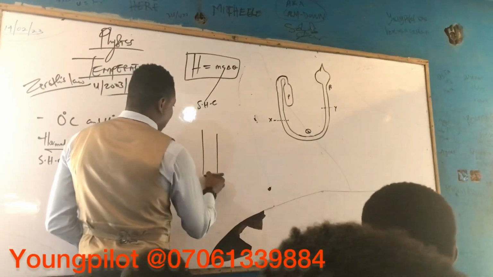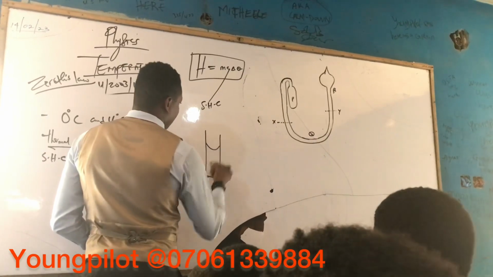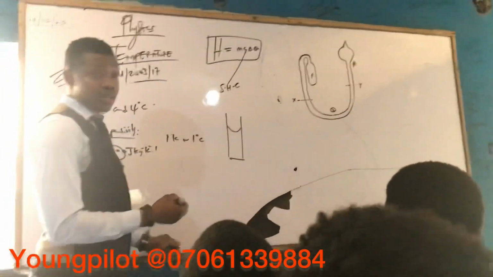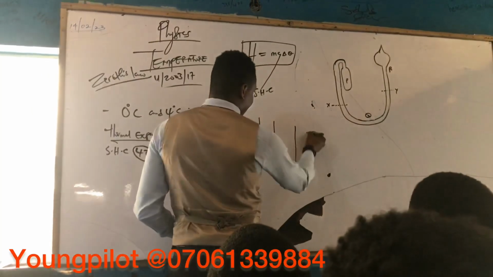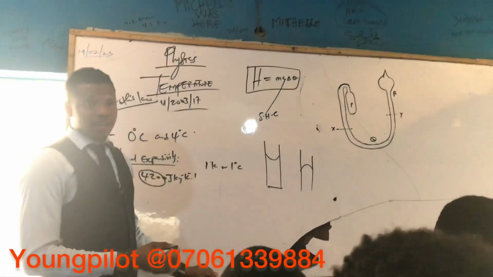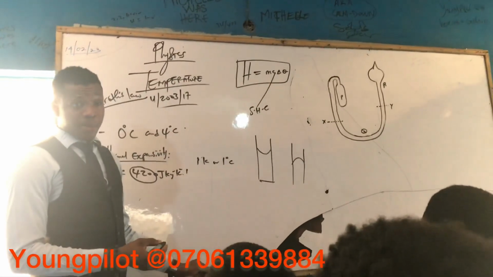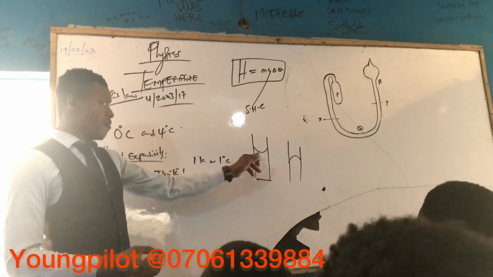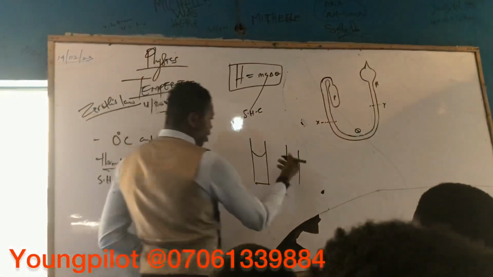Water in a container is like this, see. This is how water is in a container. Mercury in the container is like this. This is mercury in a container. Do you get my point? All right. This is convex. This is concave.